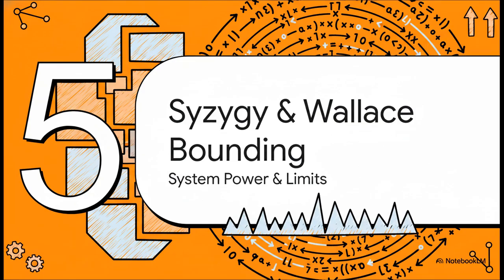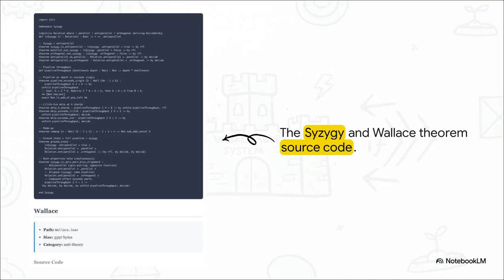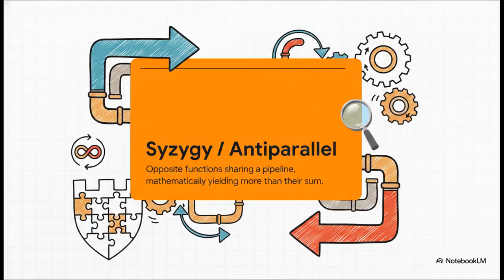Section 5. Syzygy and Wallace bounding. We've reached the apex of this architecture. The Syzygy and Wallace theorems govern the absolute capacity of the system. They prove that there are physical, or rather mathematical limits to how operations can scale, and incredibly, how components can pair together to unlock efficiencies that simply shouldn't exist linearly. Notice that the true ground state is mathematically proven to be anti-parallel, utterly distinct from parallel or orthogonal relations.